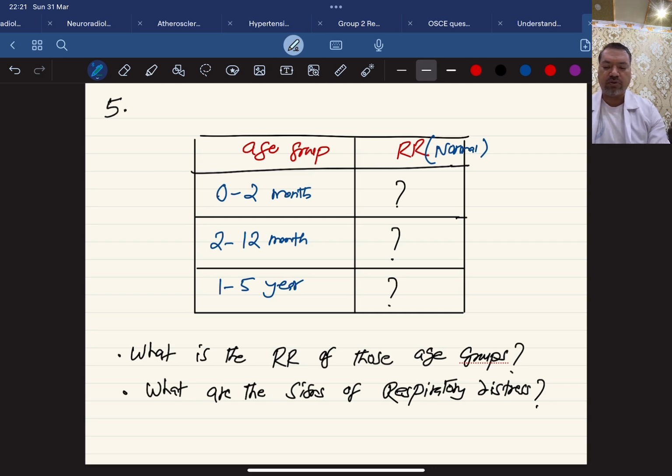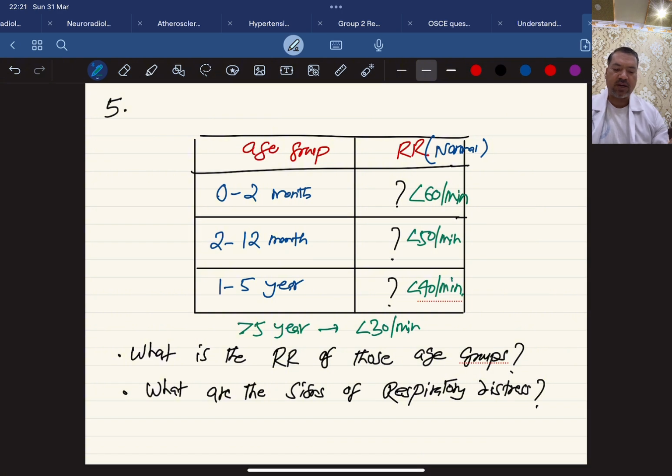From 0 to 2 months, the respiratory rate is less than 60 per minute. From 2 to 12 months, it should be less than 50 per minute, and from 1 to 5 years, it should be less than 40 per minute. When the child is more than 5 years, it should be less than 30 per minute, and it gradually decreases according to age and ultimately becomes the adult range. This is a very common question asked in the exam.